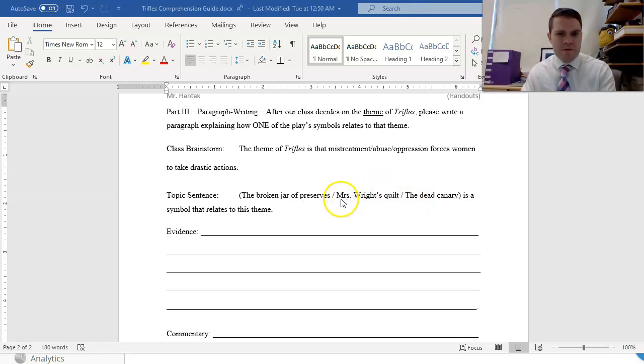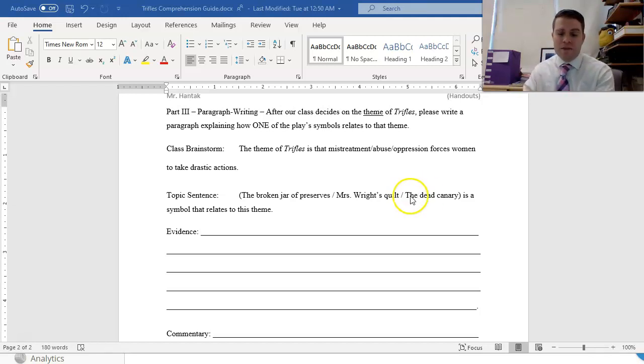Another symbol, though the first one that the women actually find, is Mrs. Wright's quilt. As a reminder, what the women notice about the quilt is that the stitching gets worse and worse over time. You can probably draw a connection between Mrs. Wright's quilt and her mental or emotional state in her marriage. Consider especially how the stitching gets worse and worse over time.